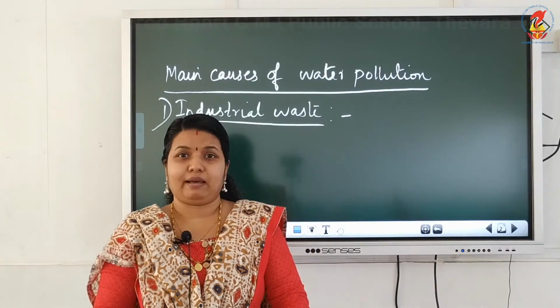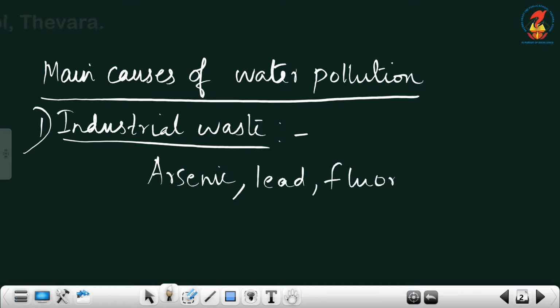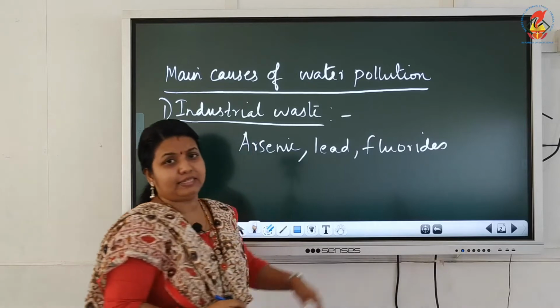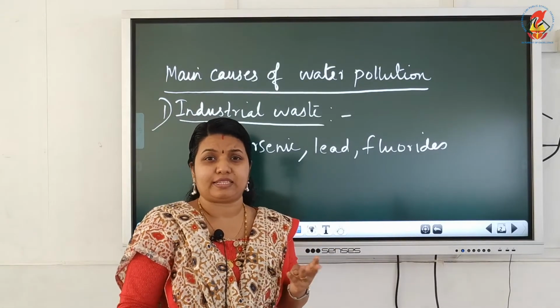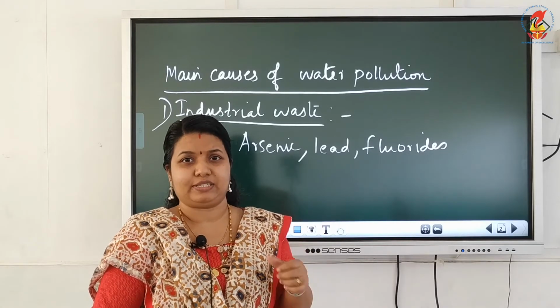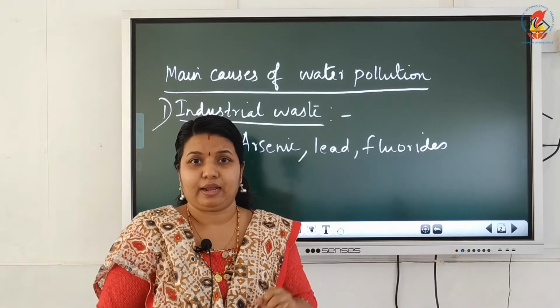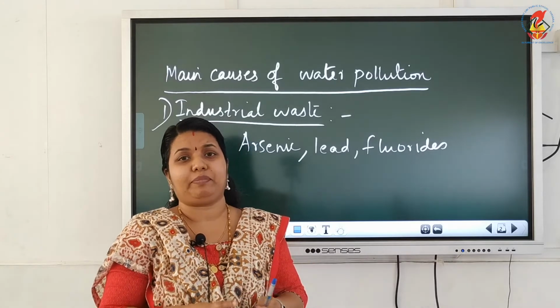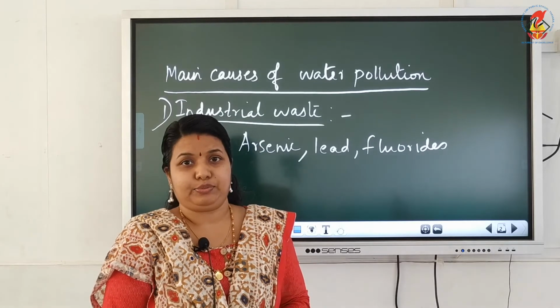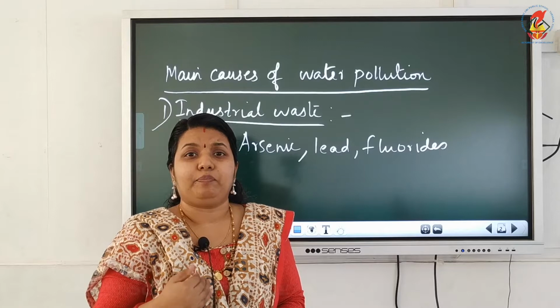The chemicals released are arsenic. I don't know whether you are familiar with all these substances, you will learn it later, but the names you have to remember: arsenic, lead, fluorides, etc. These chemical substances which contain these harmful chemicals, arsenic, lead, fluoride, etc. are released into water. So these are poisonous substances. So they cause toxicity in aquatic plants and animals. From the body of aquatic plants and animals, toxicity is induced. Okay, so this is an example of industrial waste causing pollution of water.